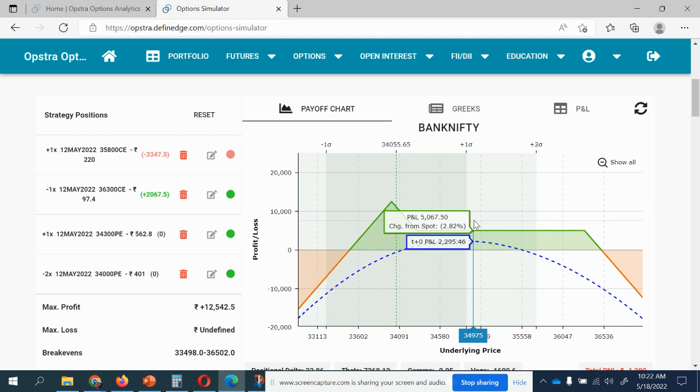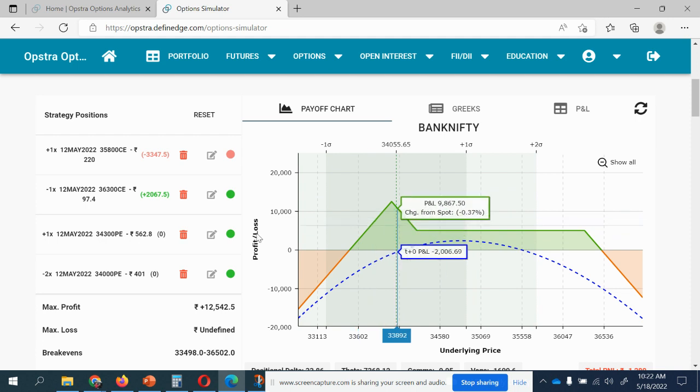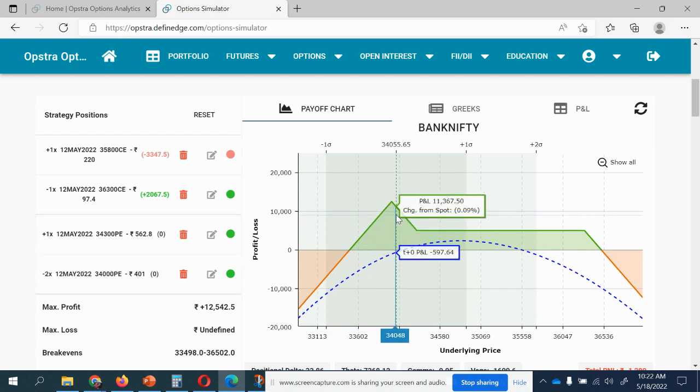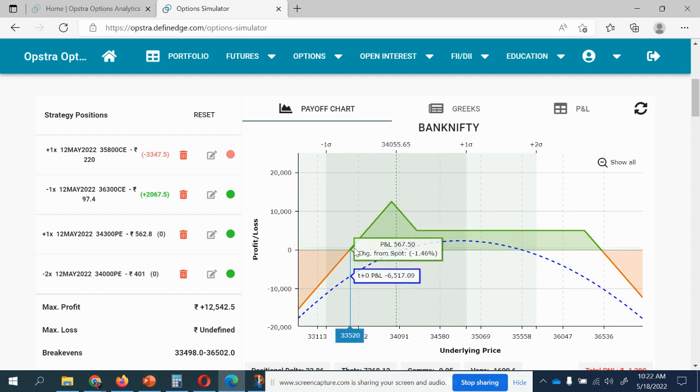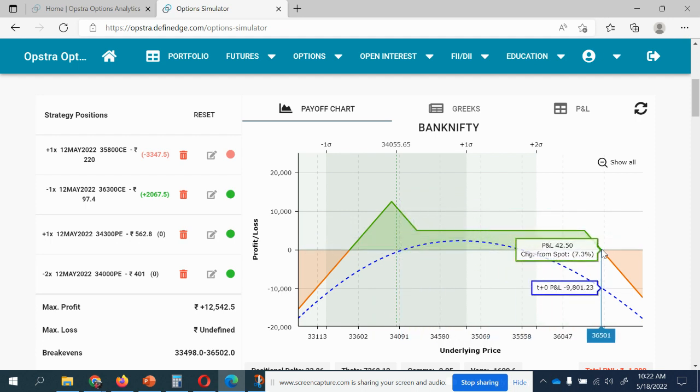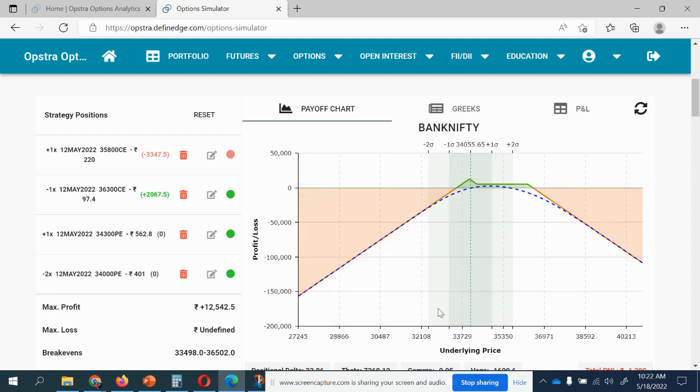I'm just telling you a way. The adjustments, the shiftings are not static. I'm just telling you a view. The moment you convert it to a ratio spread, 1 buy and 2 sell, you have a safety of around 300 to 400 points on the downside, and your call side is safe till almost 7.3%. All right, now what shall we do?